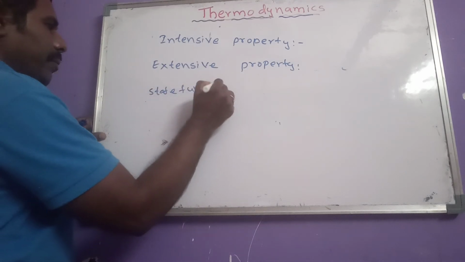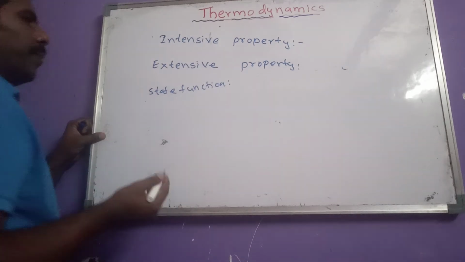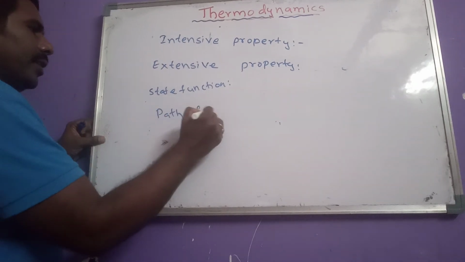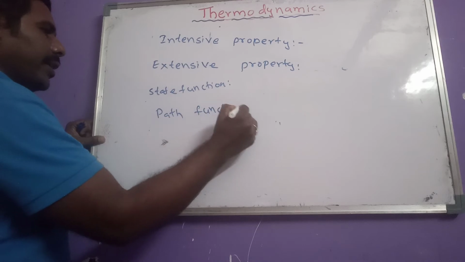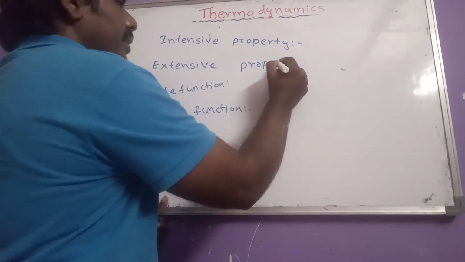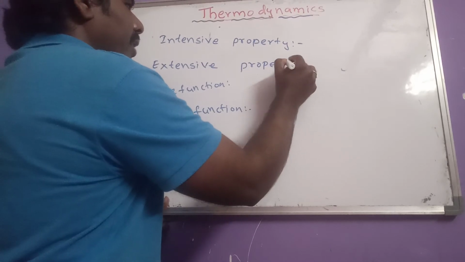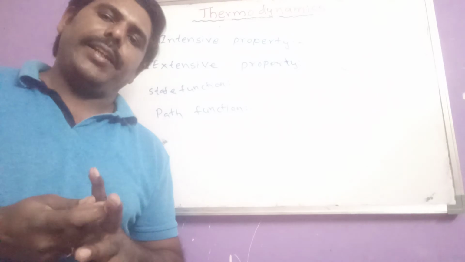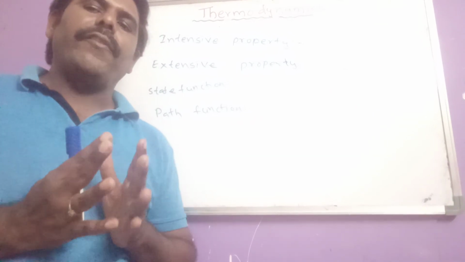Okay, then another important thing here: state function and path function. What do we have to discuss here? What is a state function? Pressure, volume and temperature are called state variables.